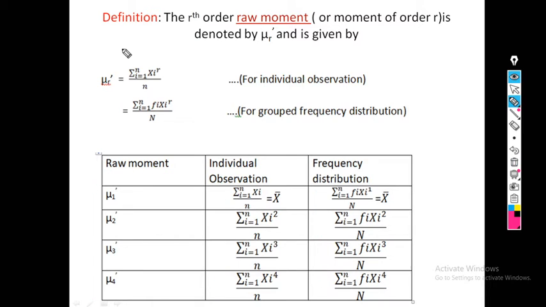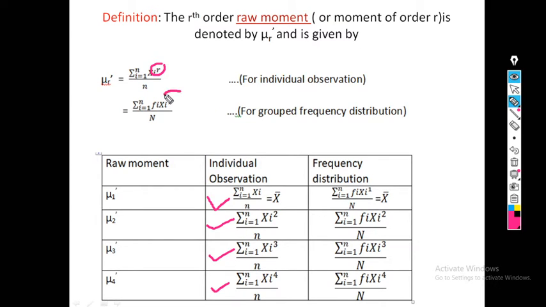What are the formulas? For individual observations, I put the value of r as 1, 2, 3 and 4. So I get summation xi upon n, summation xi square upon n, summation xi cube upon n and summation xi raised to 4 upon small n.